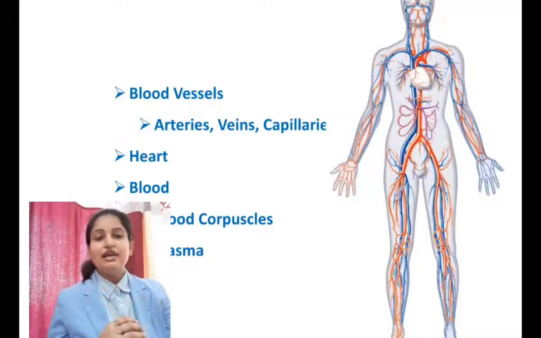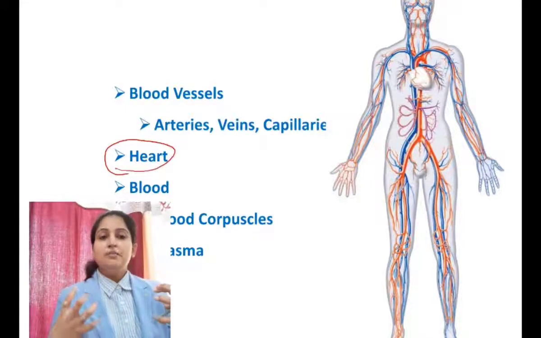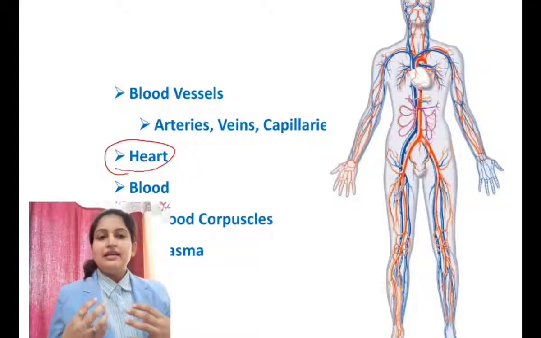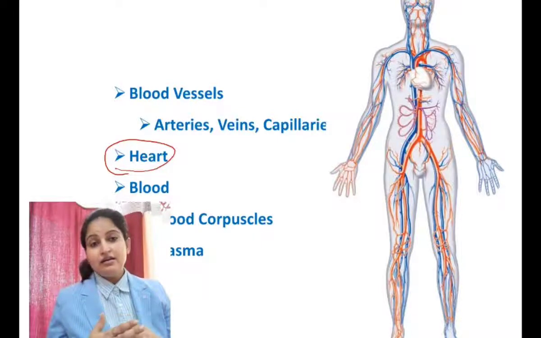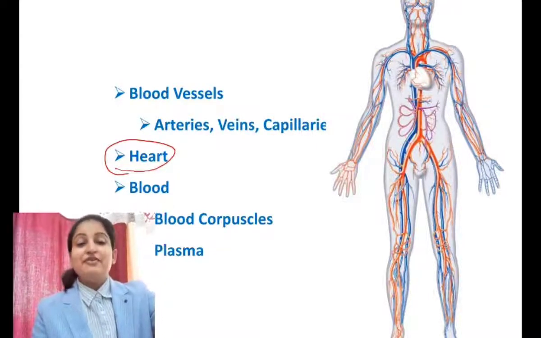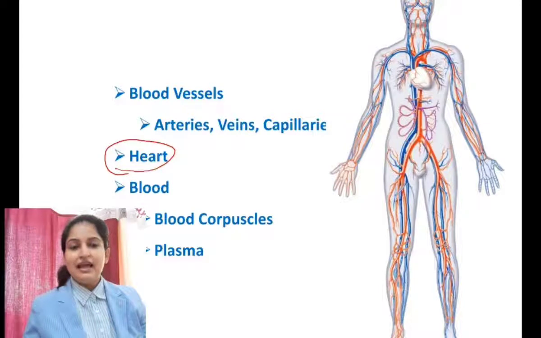And the second component is the heart, and the heart is a pumping organ. It pumps the blood because our body is so large, and just by diffusion or just by the normal flow we cannot ensure that blood is reaching each and every part of the cell. So blood needs a pumping organ, and the heart is the pumping organ which ensures that blood reaches each and every part of the cell. And the component blood is very important because it carries all the nutrients to each and every part of the cell, and blood also has something dissolved in it so that it can perform its function efficiently.